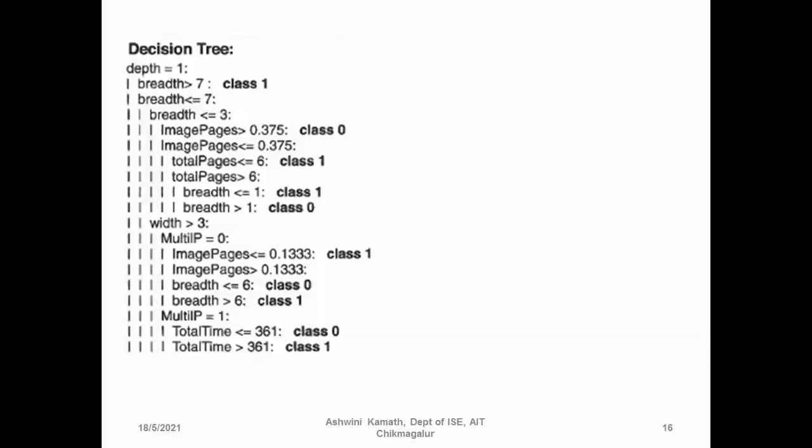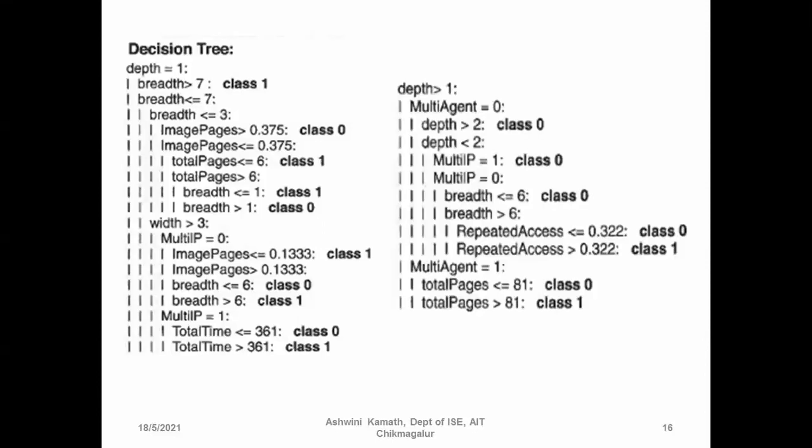If breadth is greater than 7, then it will be class 1. If breadth is less than 7 and less than 3, for image pages this is the threshold, 0.375. If image pages is greater than 0.375, then class 0. So like this, we have a decision tree. This is the example of a decision tree given for detection of the robot. When depth is greater than 1, I'll tell you how we can identify the web robot here.